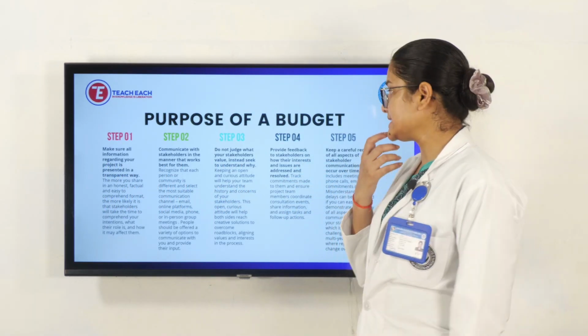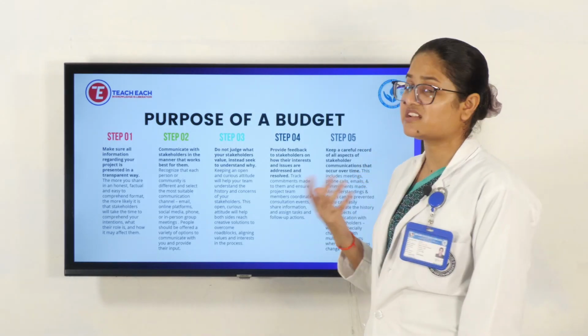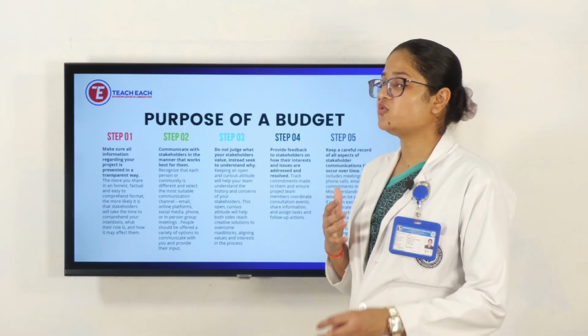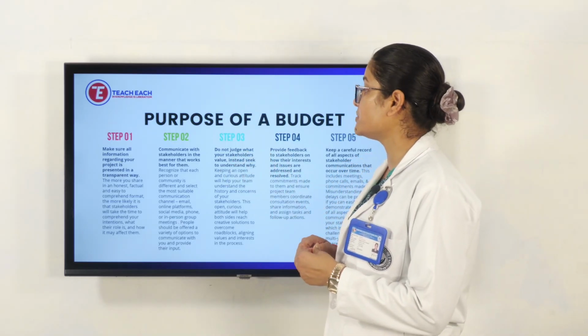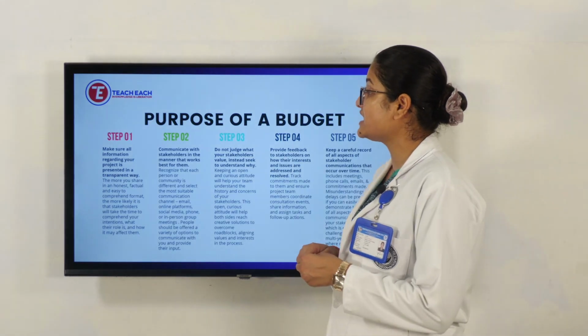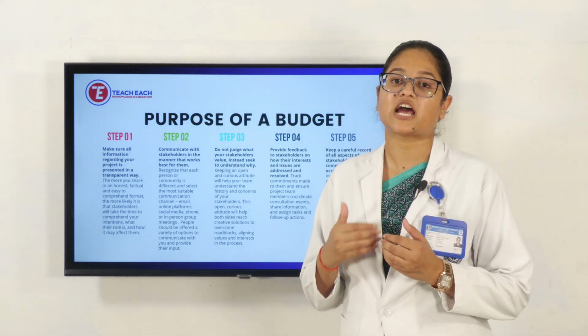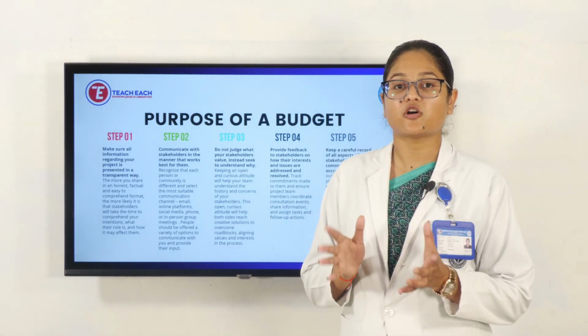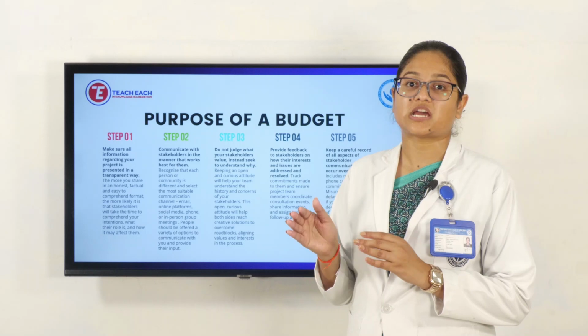Next, we'll see. So here some steps are there. So we have to make sure, according to the first step, all the information regarding your project is presented in a transparent way. Like if we have a team, all team members should have the same information. They should know the same schedule. They should have the same proper channel of information.